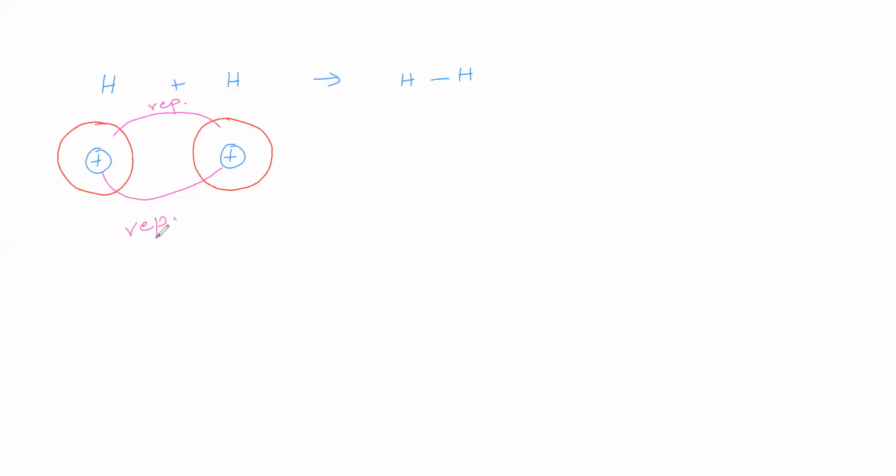If repulsion is dominating between these two, then these two hydrogen atoms do not combine to give a molecule. But if you see in nature, hydrogen gas consists of hydrogen molecules. That means hydrogen atoms combine to give a hydrogen molecule. This indicates that repulsion between them is not a dominating factor. So we need not consider repulsion.